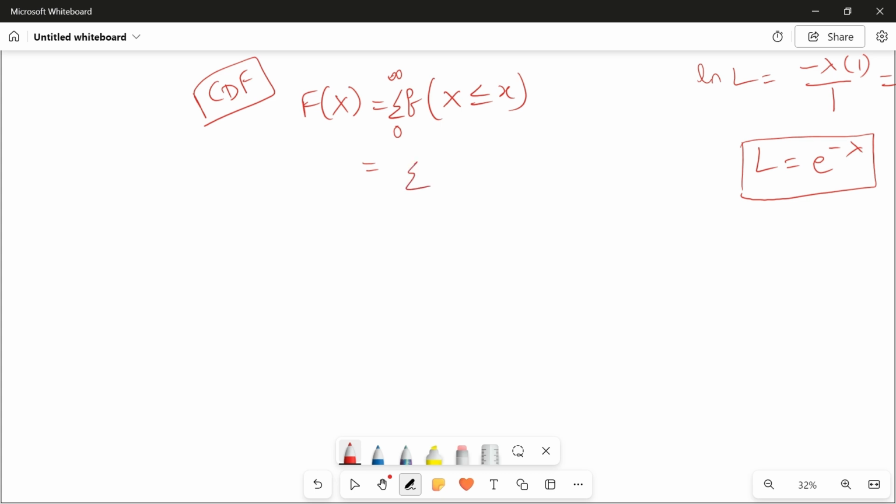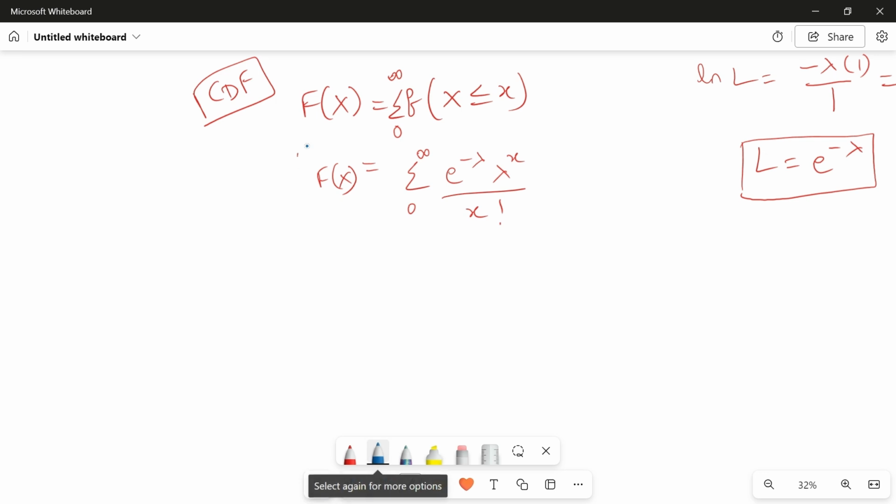Now what is this? Sigma from 0 to infinity of f of x, where f of x is e power minus lambda into lambda power x by x factorial. You have to remember this PMF. The CDF you need not remember, just do not forget to put the sigma part. But the PMF you have to remember, there is no other way. PMF is very important. Okay, understood?